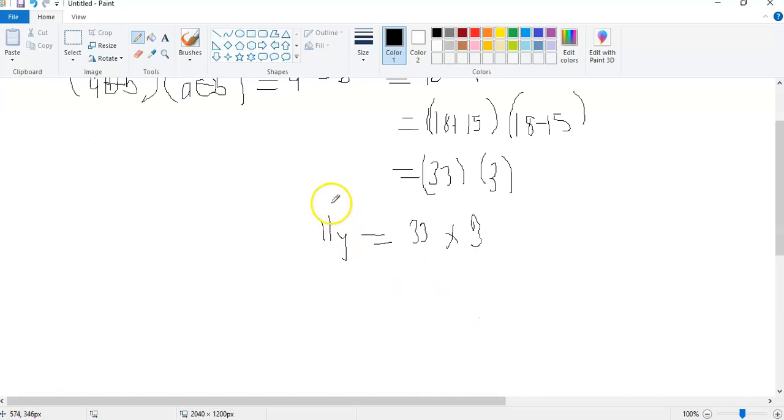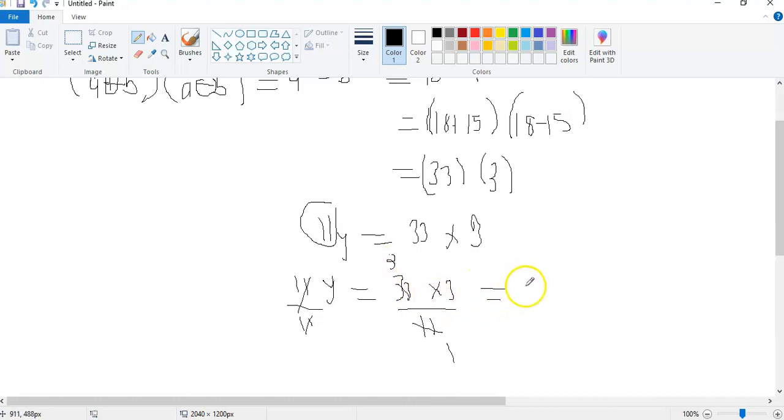Okay, now we want to get rid of the 11. It's multiplying, so we divide both sides by 11. So we have y is equal to 33 times 3 all over 11. Now if we divide here, the 11 is going to cancel, so if you like you can ignore it. So we have y is equal to this. Now 11 goes into 33 3 times, so you end up getting this 3 times the 3, which is 9. So our y is equal to 9.